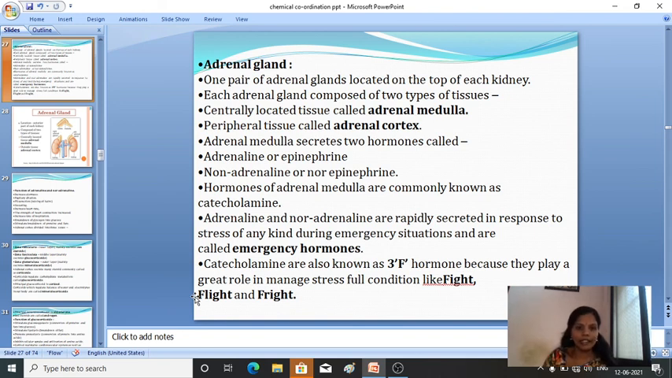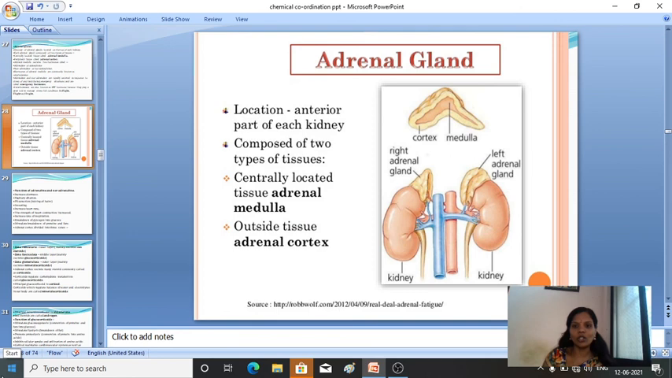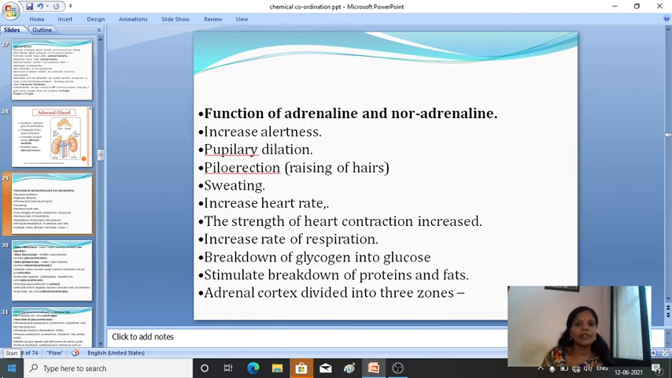Adrenaline and noradrenaline are generally known as emergency hormones because they are secreted in response to stress during emergency conditions. Immediately they are secreted, so they are also known as emergency hormones. Okay, that's about the adrenal gland. You can see the exact location of the adrenal gland. Then we'll move on to the functions of adrenaline and noradrenaline.